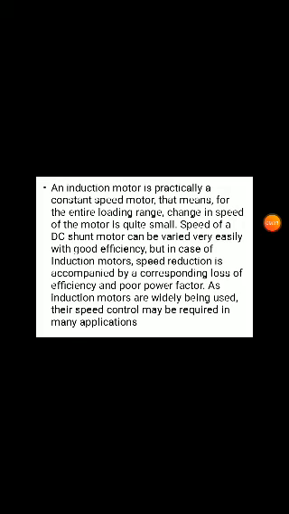That's why we are not operating at low speeds. As induction motors are widely used, their speed control may be required in many applications.